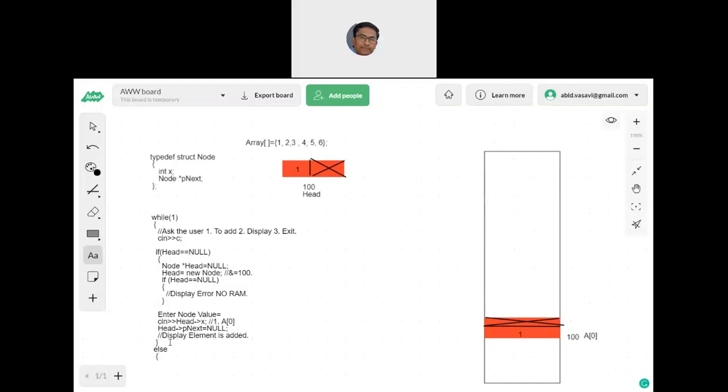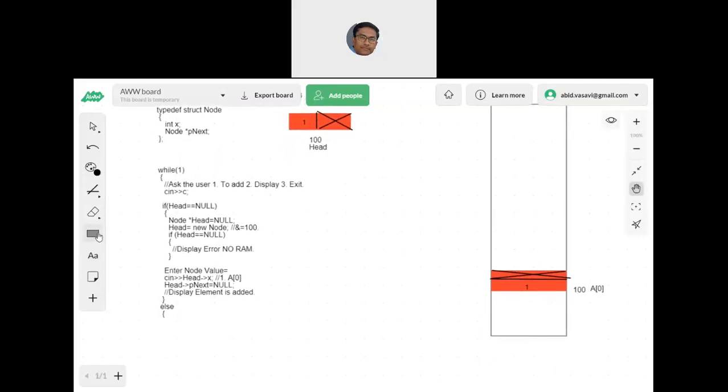Okay, so here, in which scenario will you go here? You will go here only when head is not null. That means the user is willing to create the second node. Is my inference clear? Yes, sir. Okay. So that means going up, now the user is willing to create the second node.